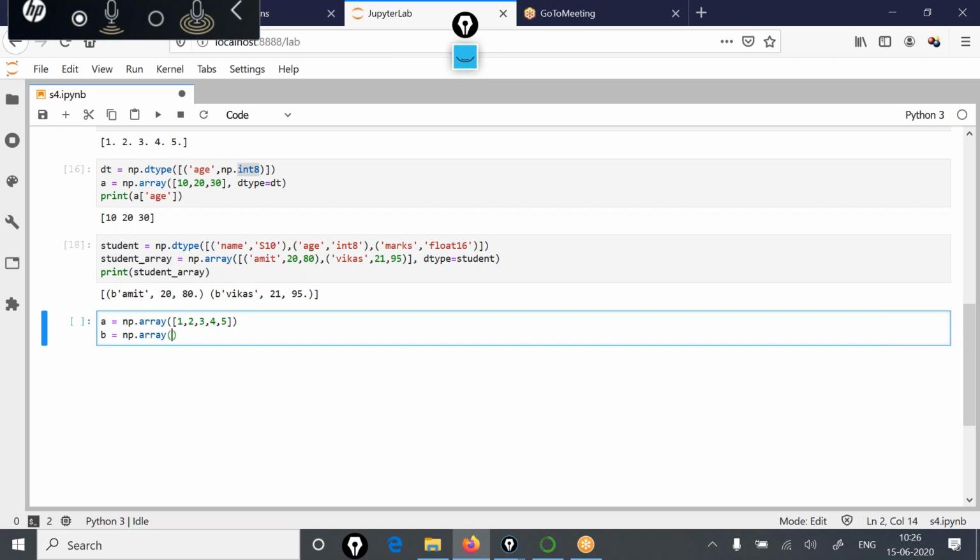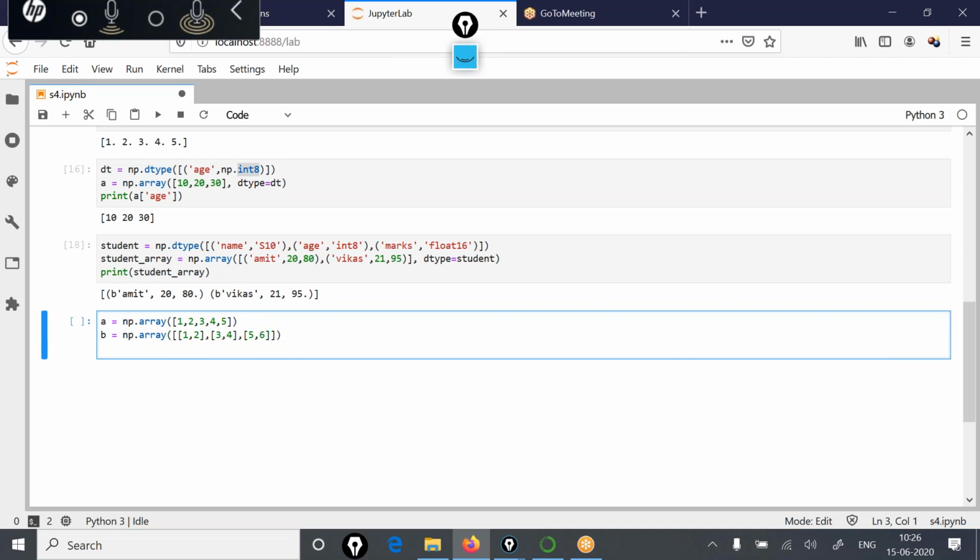Let's say that is our array, [1, 2], then [3, 4], and then let's say [5, 6], but I need to put it in double square brackets because this is a two-dimensional array. So two-dimensional arrays are specified like this. If you run this code, there are no problems.